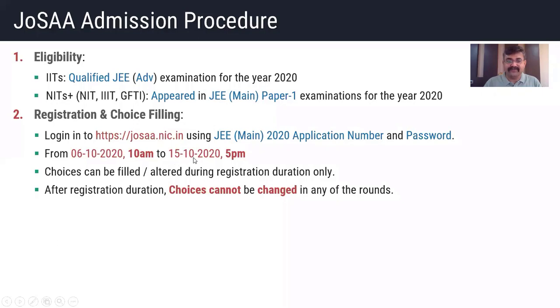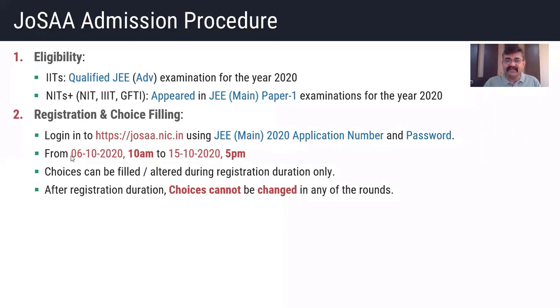They will start the registration process from the 6th, that is today, for 10 days till 15th October, till 5 p.m. And in the registration process, you have to fill your choices also. Please remember, in the JOSAA procedure, along with registration, you have to do choice filling also. It is not like ACPC, where you will be intimated to do choice filling for various rounds.